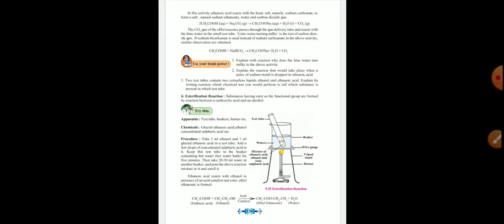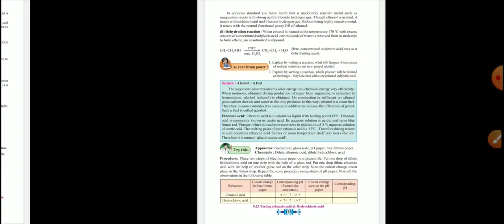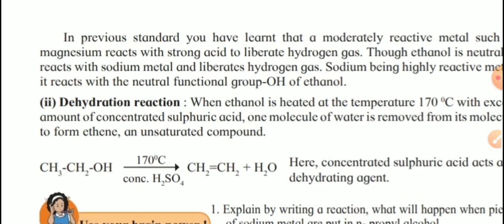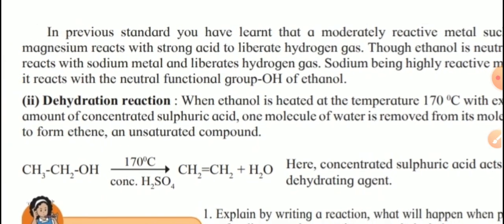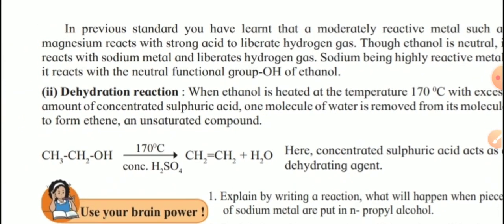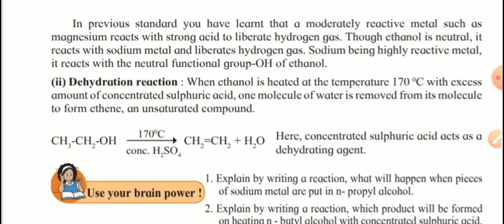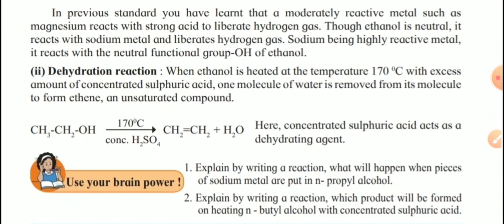Now come back to our page number 128. Turn the page. In the previous standard you have learned that moderately reactive metals such as magnesium react with strong acid to liberate hydrogen gas.